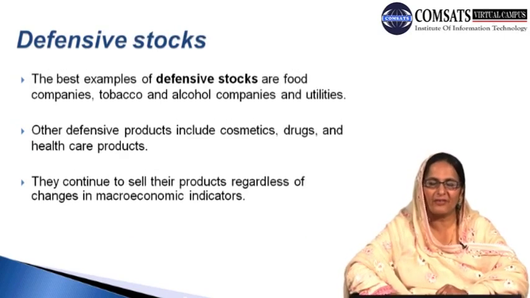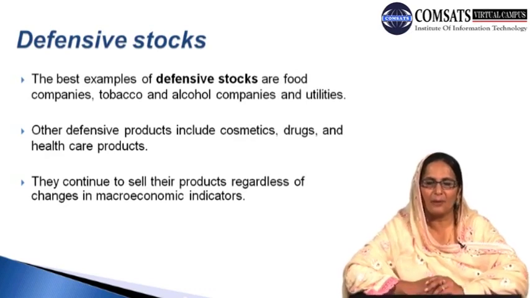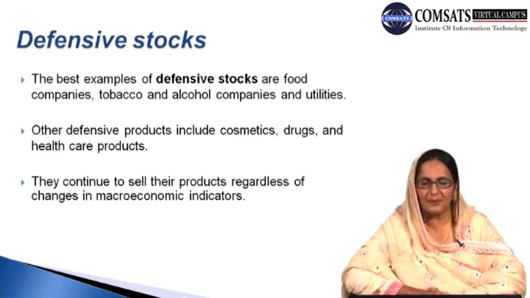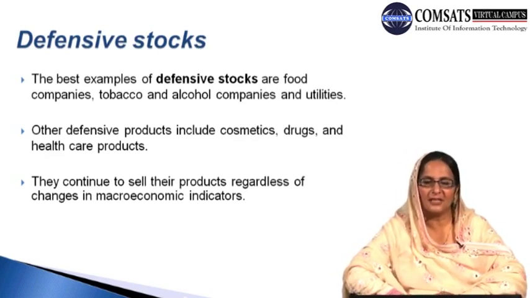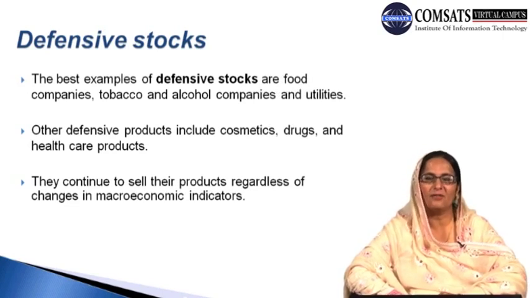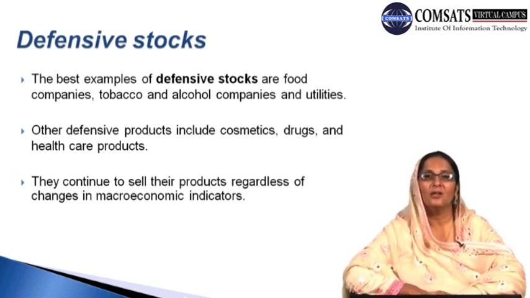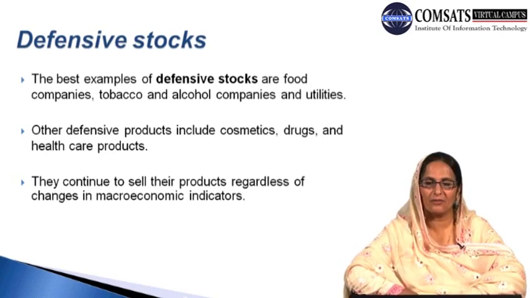The best examples of defensive stock are food companies, tobacco companies, alcohol companies and utilities. Because they are defensive type of stock, these are linked with goods and companies which are likely to be consumed directly, and this definitely includes alcohol, food items, tobacco and the other utilities which give the consumer direct utility and direct satisfaction out of their consumption, and these are known as defensive stock.